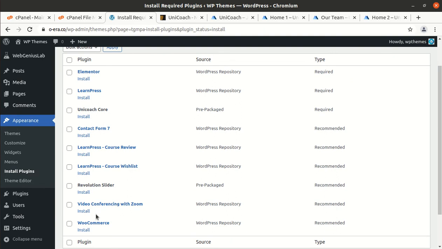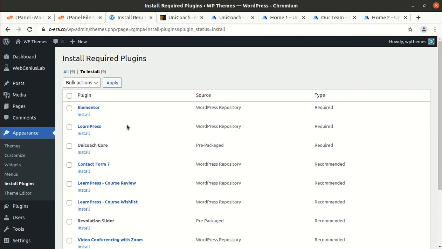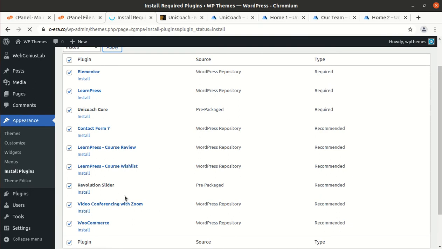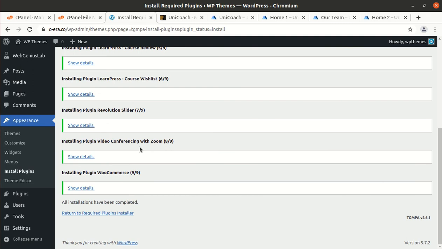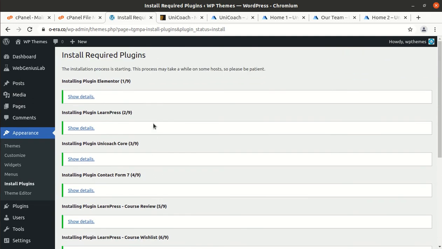These three plugins are required: Elementor, LearnPress and Unicoach Core. The rest are recommended only, but definitely we need all the plugins for complete features of this website, and I am choosing to install all the plugins in one go. If you are not confident about your server capacity, just install the plugins one by one to avoid an error during the installation process, as it contains Revolution Slider, WooCommerce, and more. You can see all the plugins got installed in just a few seconds. So all of this depends upon your server capacity.